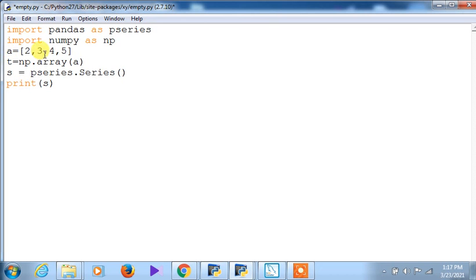Now this list has been converted into a NumPy array by using the array command, which we had seen earlier, and afterwards it has been converted into a series. Here I have used the pandas alias as just Series, not pd.Series, just to demonstrate that apart from pd you can use anything. So now I am executing this particular program.